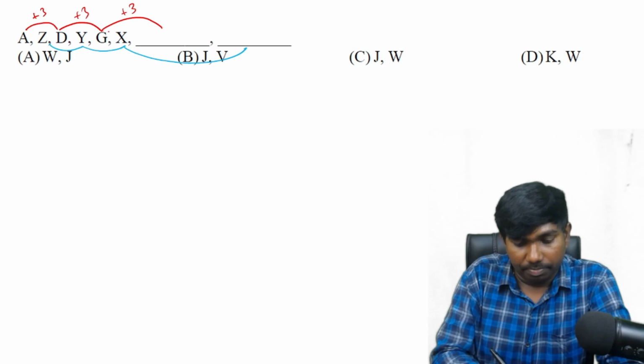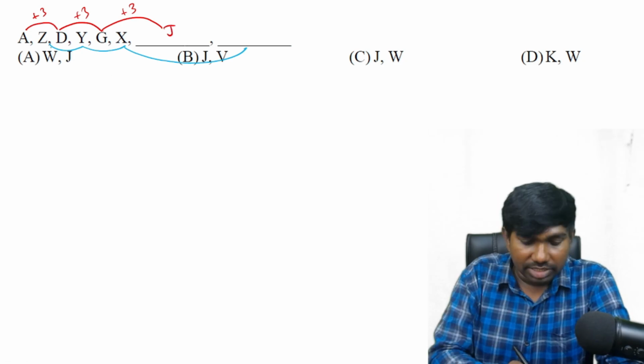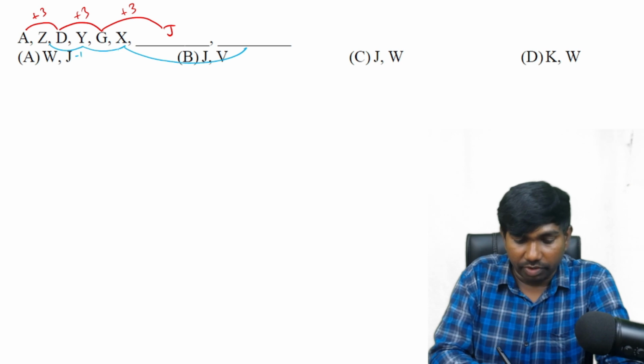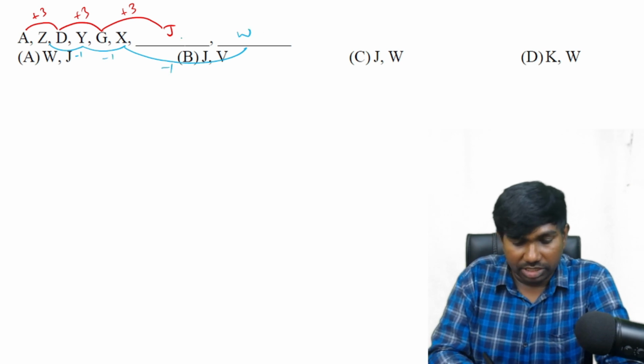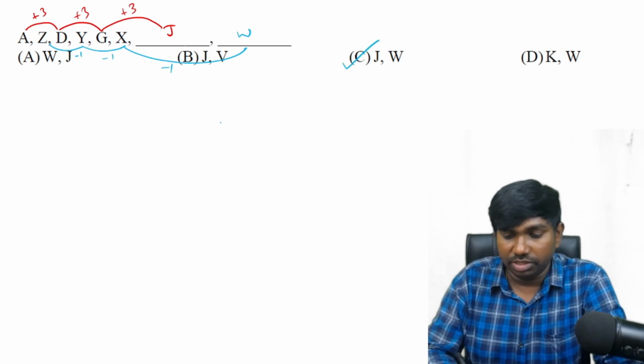Plus 3 plus 3, G is 7. 7 plus 3 is 10. The 10th letter is J. Next, another is Z to Y, minus 1. Y to X, minus 1. And the letter before X is W. So the answer is J and W, not W and J. So the answer is option C.